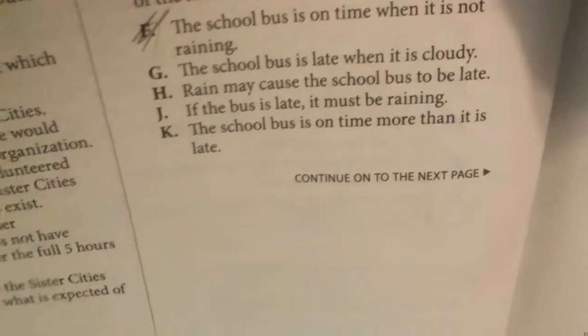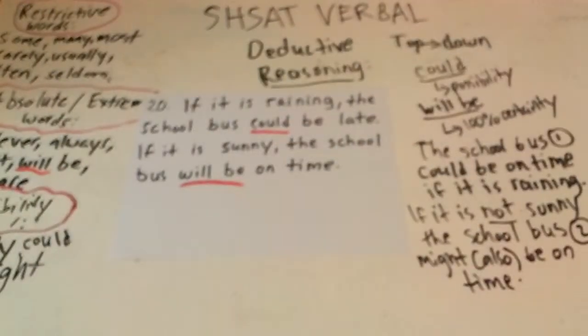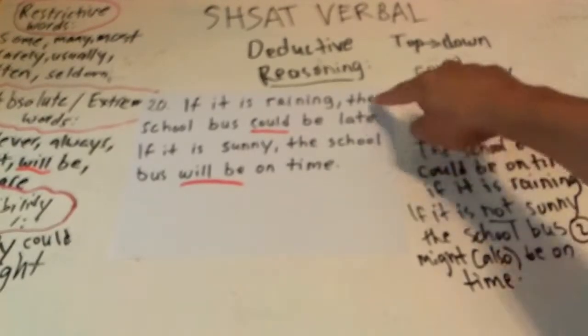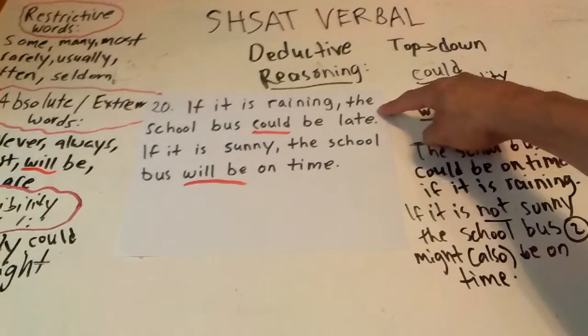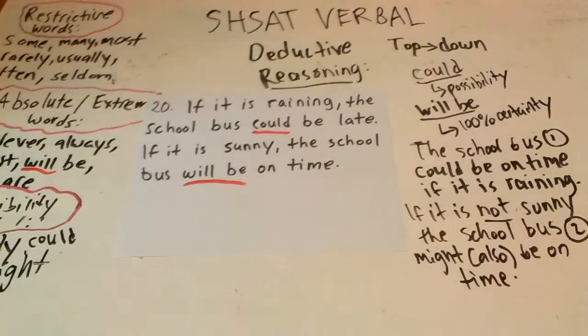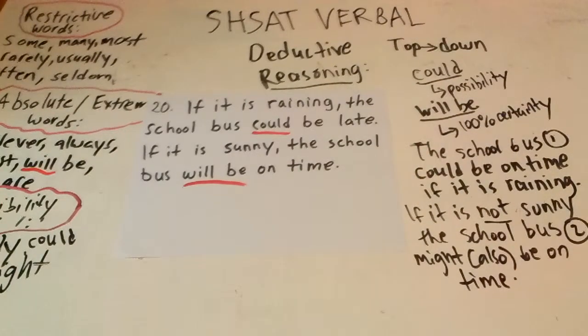Rain may cause the school bus to be late. The school bus could be on time if it is raining. If it is not sunny, the school bus might be on time. But if it is raining, the school bus could be late. Could is synonymous with what? Look at H. May.